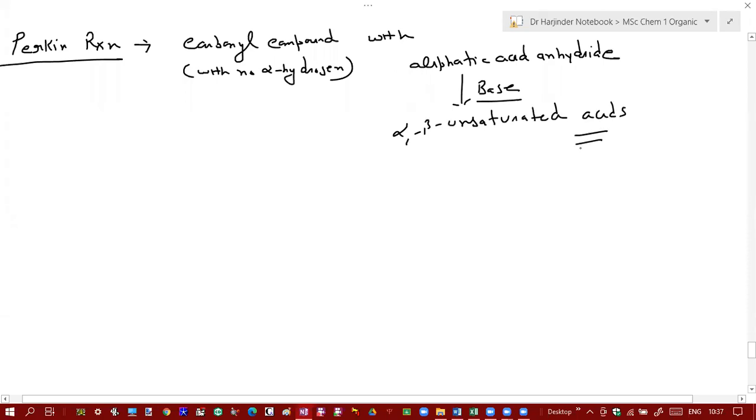So by Perkin reaction, you can also prepare these alpha beta unsaturated acids. So it's a reaction between carbonyl compounds that do not have alpha hydrogen with aliphatic acid anhydrides in presence of base. So let us see the example.